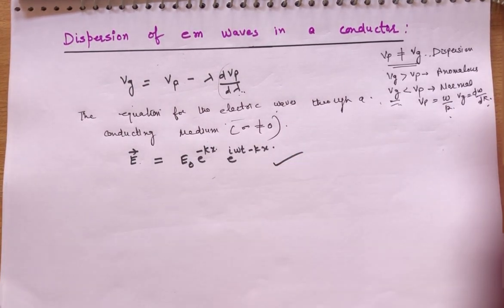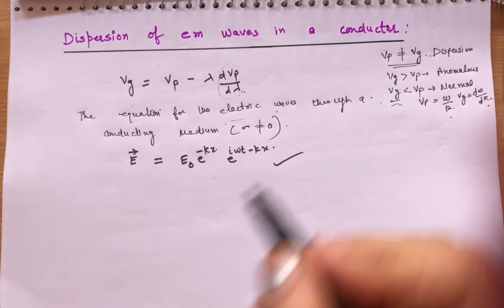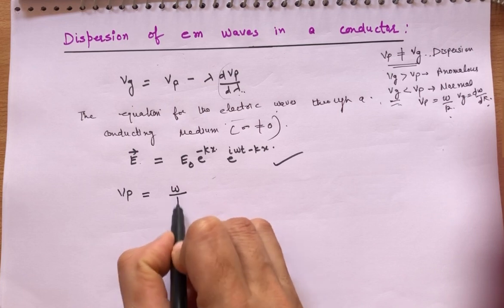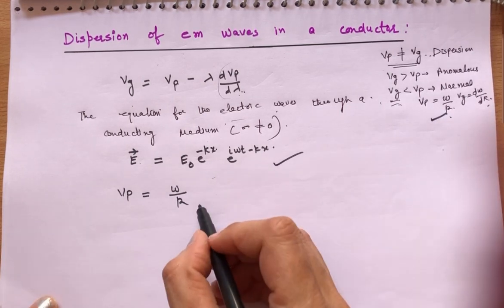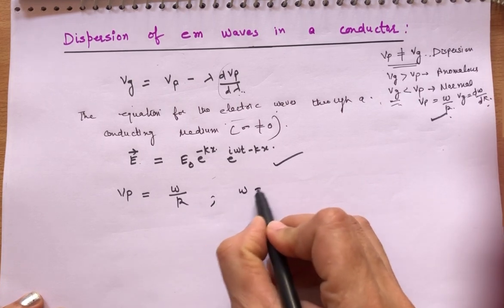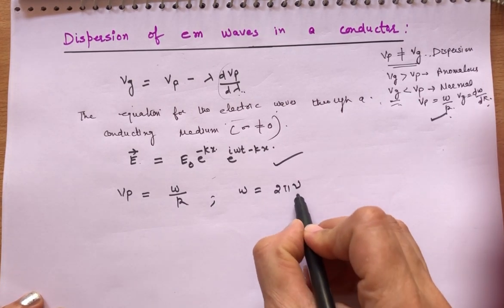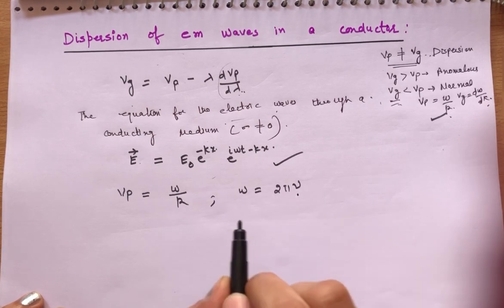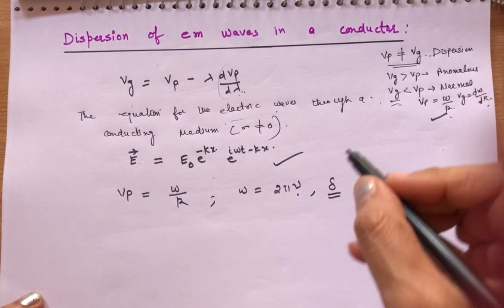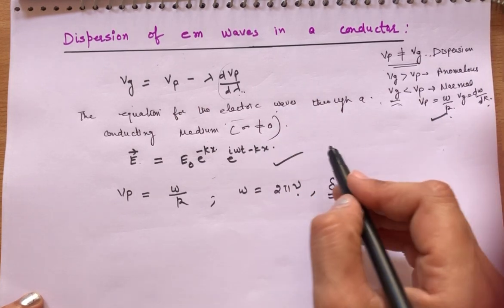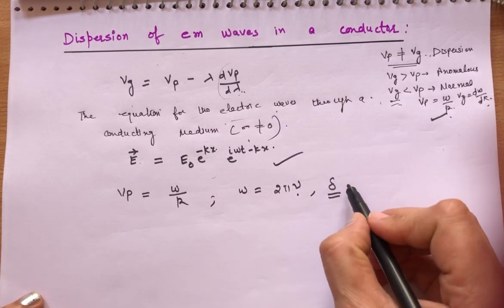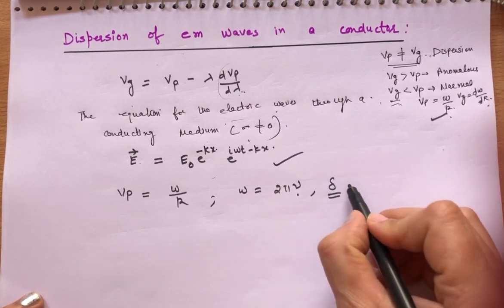So for any medium in which a wave is propagating, the phase velocity Vp is equal to omega by k, as I have already told you. And omega is equal to 2 pi nu, where nu is the frequency and omega is the angular frequency. Delta, as we have done in the article on electromagnetic waves for a conductor when sigma is not equal to 0, is the skin depth.